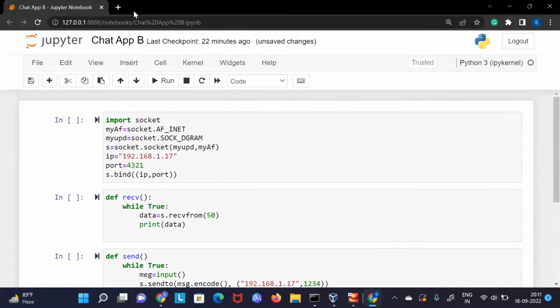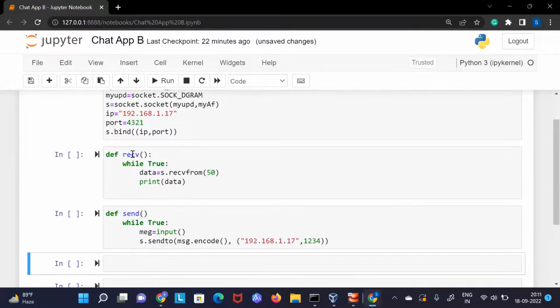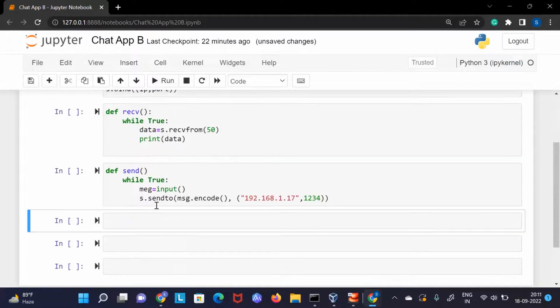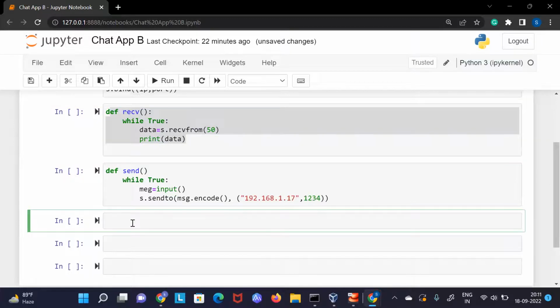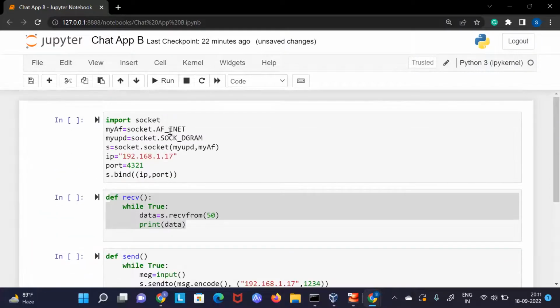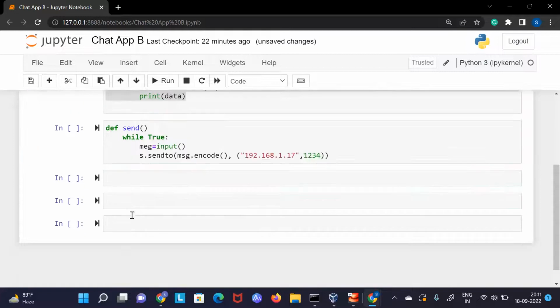Now you can see in this chat, we have both things. We have the receive function, we have the send function. But we want both of these to run parallelly, because if we don't, then if we run this function, only this function will be running. We have seen that in Python, right? So here we will be creating a thread. How can we create threading? Here we can import a library named threading, which we have just seen. Import